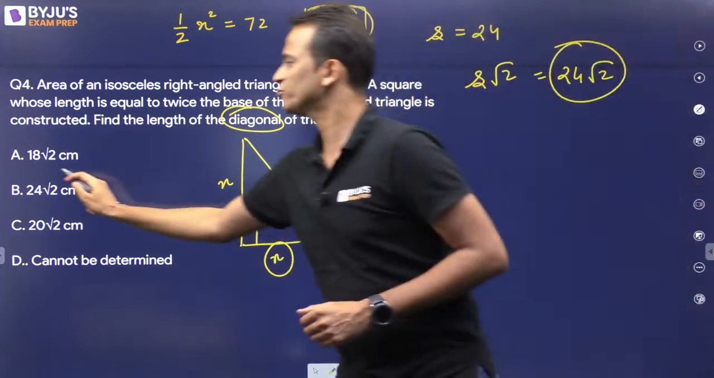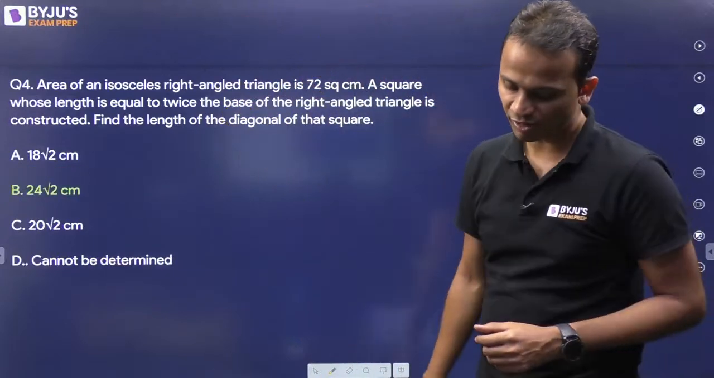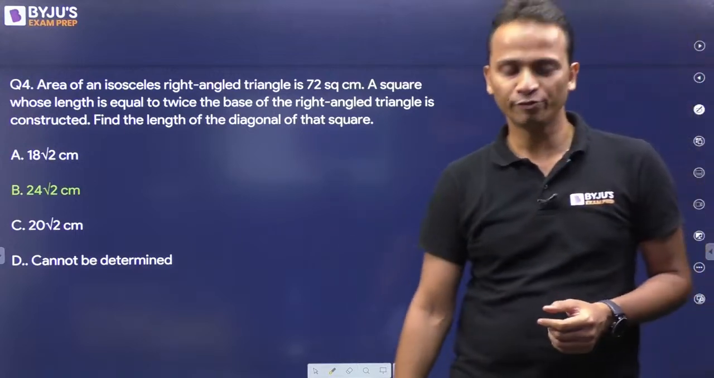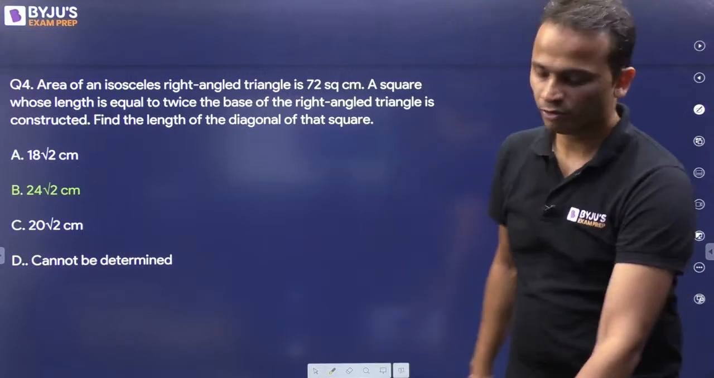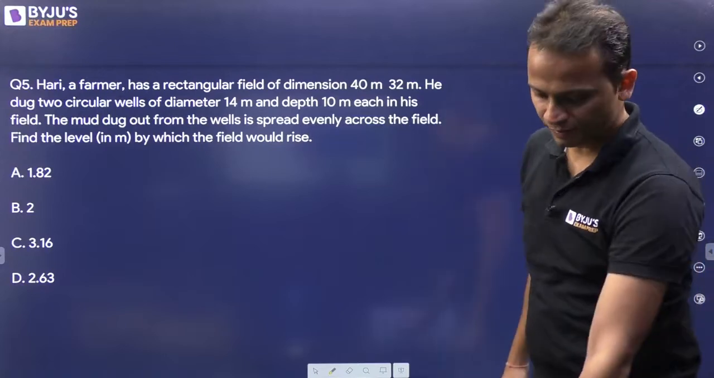Okay, and that is option B, right? So option B, yes, some of you have given the correct answer. Good to see that. So option B, that is 24 under root 2, is the correct answer for this question, right? Now with this, let's quickly move on to number 5.